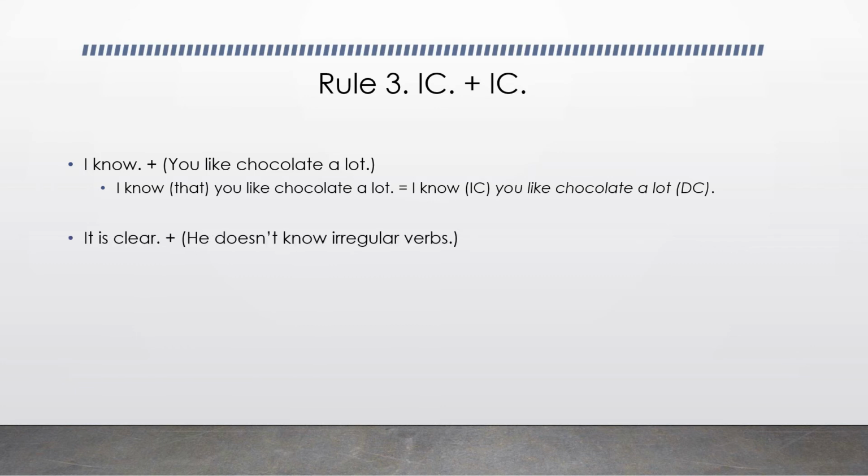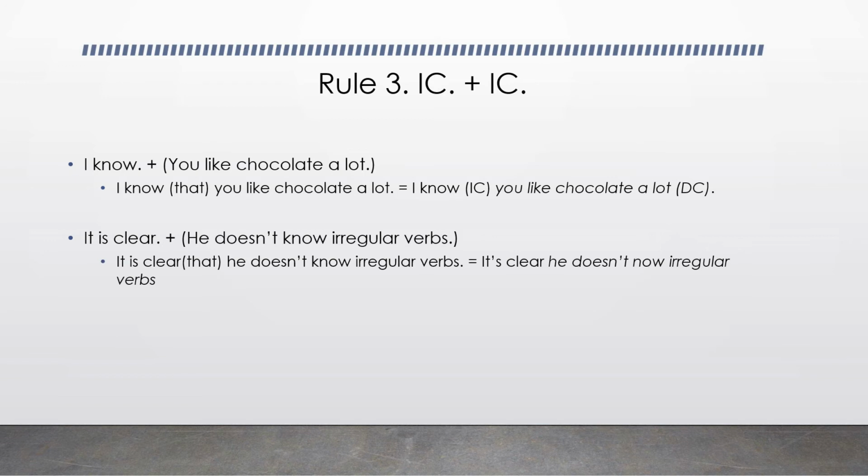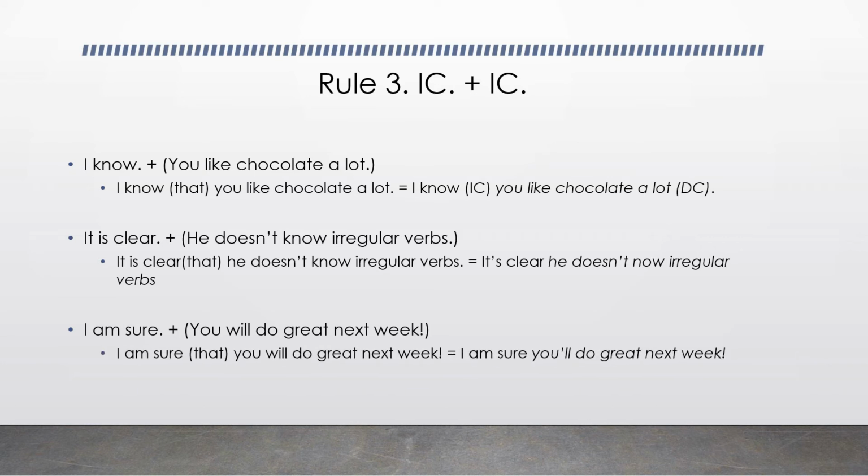It's clear he does not know irregular verbs. It is clear that he does not know irregular verbs, or it's clear he doesn't know irregular verbs. You have again IC, DC. I'm sure you will do great next week. I'm sure that you will do great next week, or I'm sure you'll do great next week.